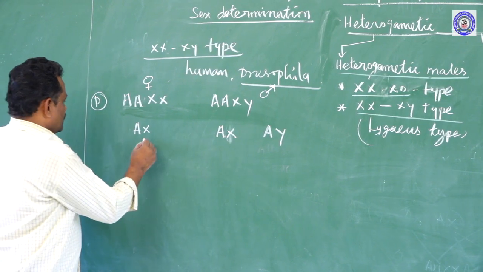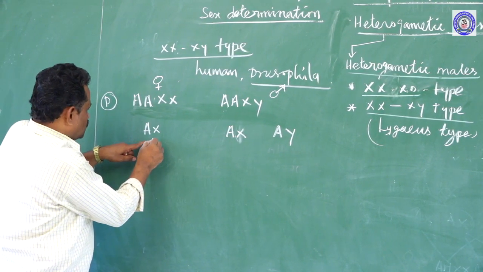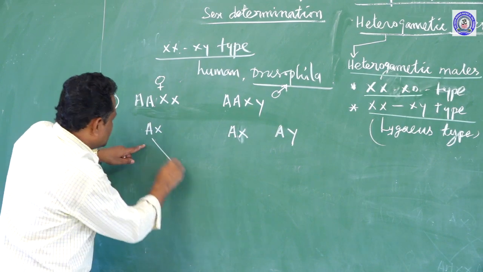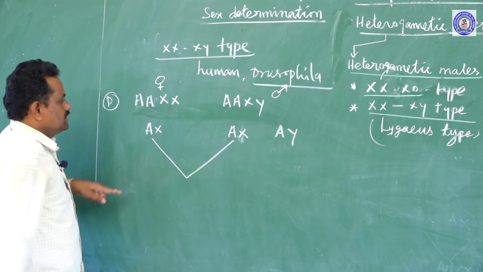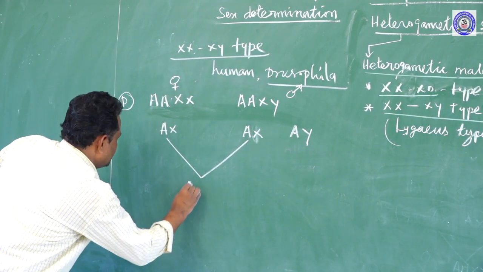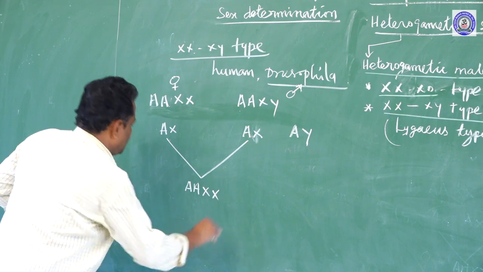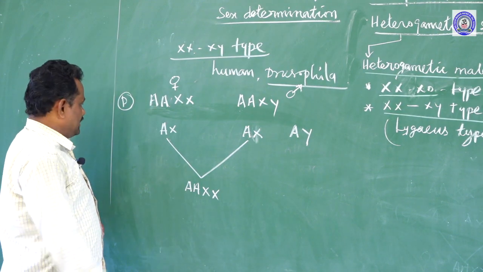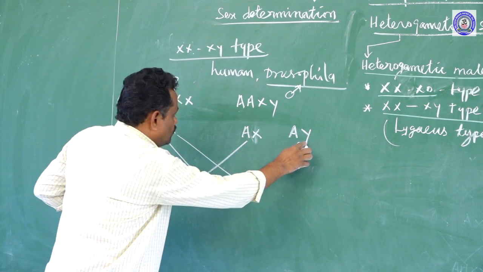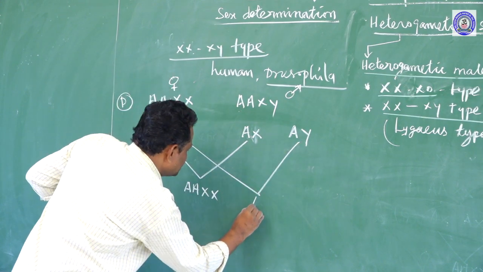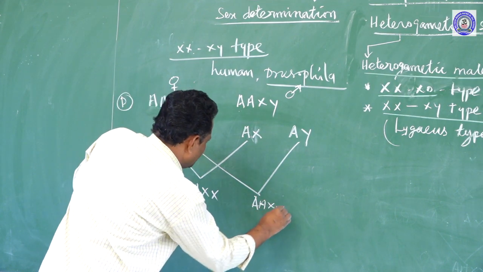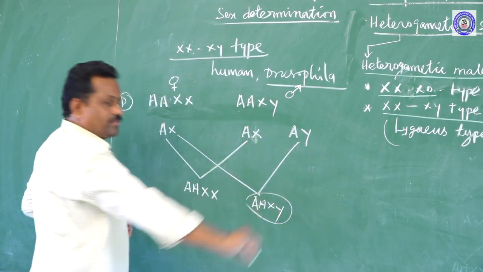So this X chromosome bearing ovum, when fertilized by this X chromosome bearing sperm, obviously develops into a female organism, and the other gamete, that is the Y chromosome bearing male gamete, fertilizes the X chromosome bearing female gamete and develops into male.